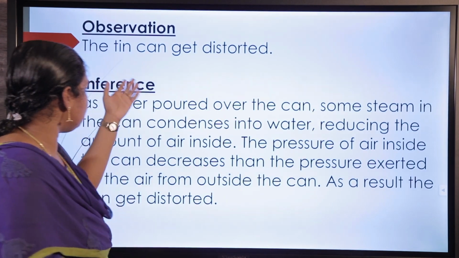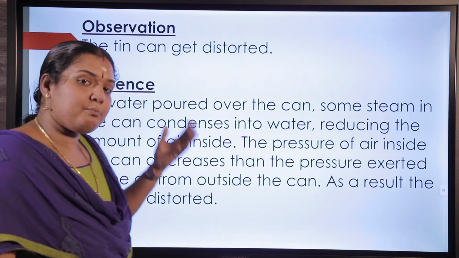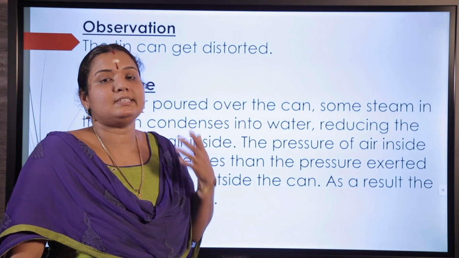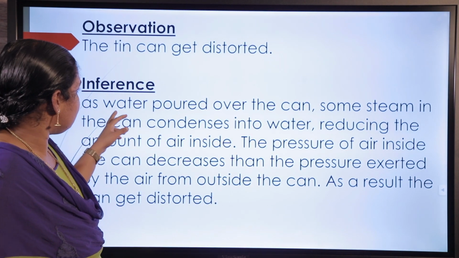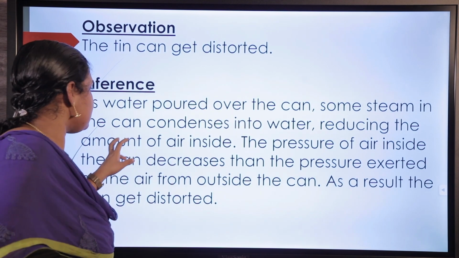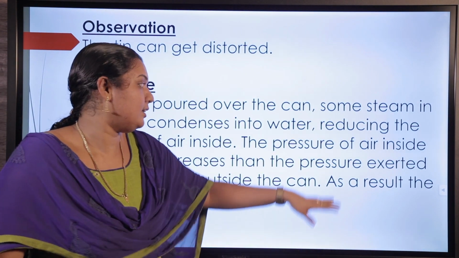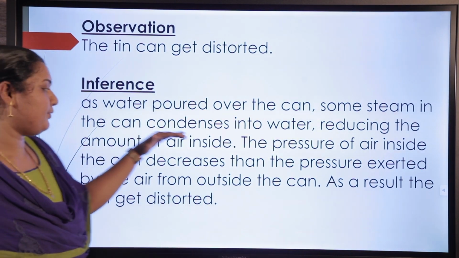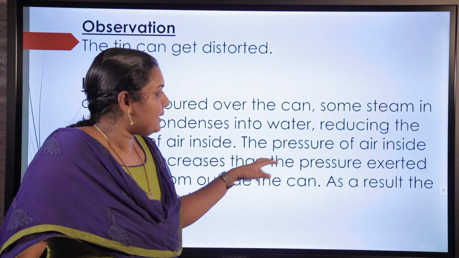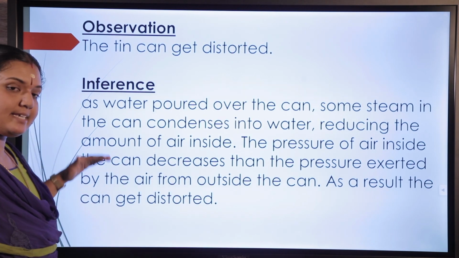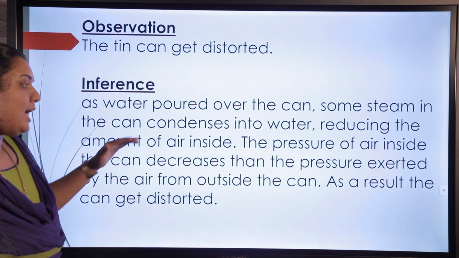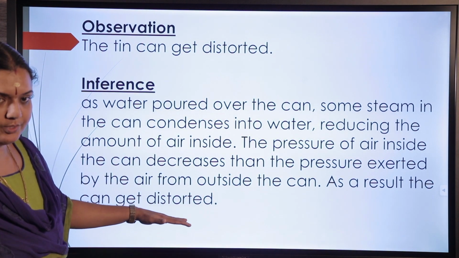What will be the reason for that? When we are boiling water, some of the water changes to water vapor. And when we are pouring water over the can, some of the steam in the can condenses into water, reducing the amount of air inside. The pressure of air inside the can becomes less than the pressure exerted from outside. As a result, the can gets distorted.